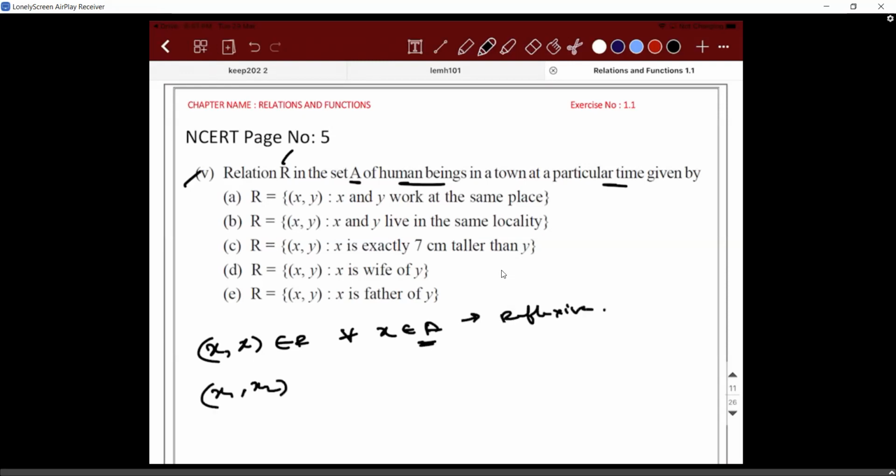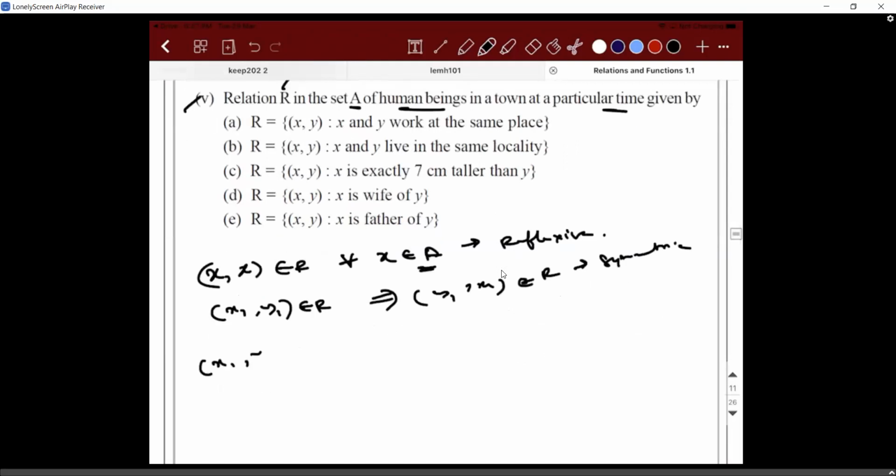What about symmetric? If X1, Y1 belongs to R, does that imply Y1, X1 also belongs to R? Both are working at the same place, right? This also belongs to R. Hence it is symmetric. What about transitive? X1, Y1 work at the same place. Y1, Z1 work in the same place. That implies X1 and Z1 also work in the same place. It is transitive. So hence it is an equivalence relation.